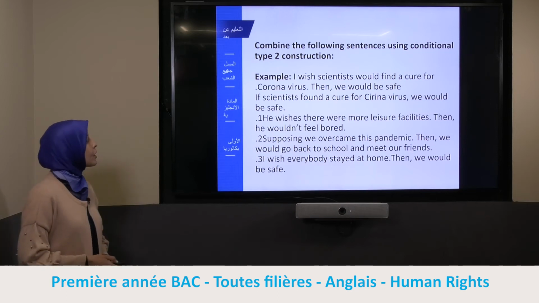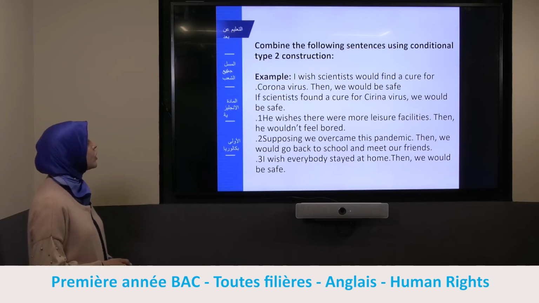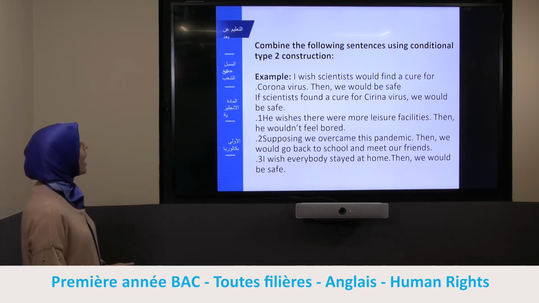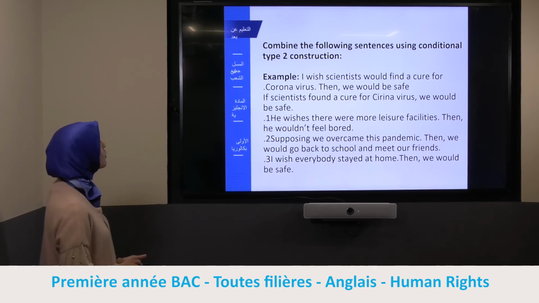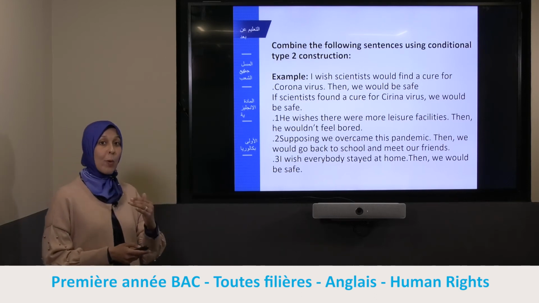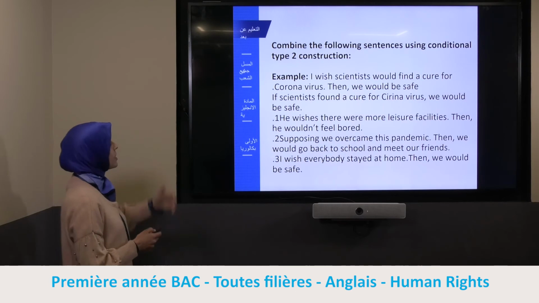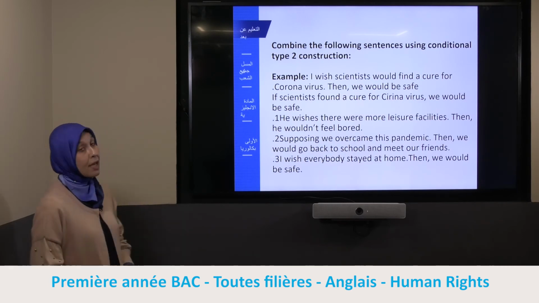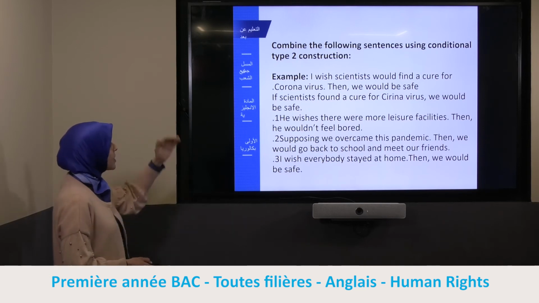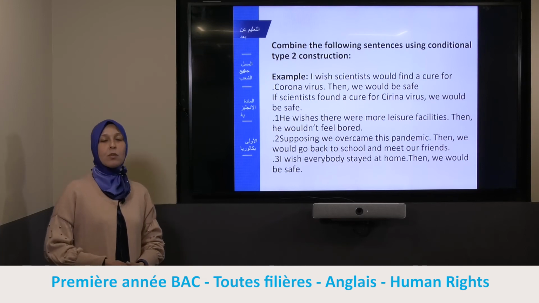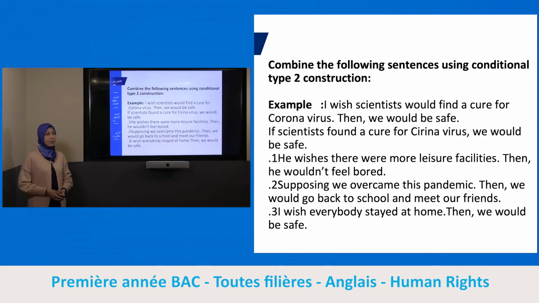Let's practice now. Combine the following sentences using conditional type 2 construction. And you follow the example, of course. I wish scientists would find the cure for coronavirus. Then we would be safe. If we change it into an if construction, it will be like this: if scientists found the cure for coronavirus, we would be safe. And here are the sentences that you should change into conditional type 2 construction. Take some time to do your exercise.